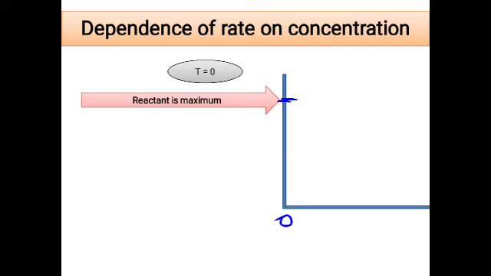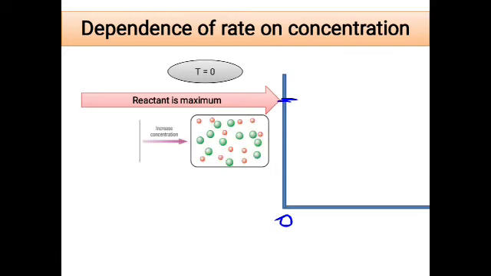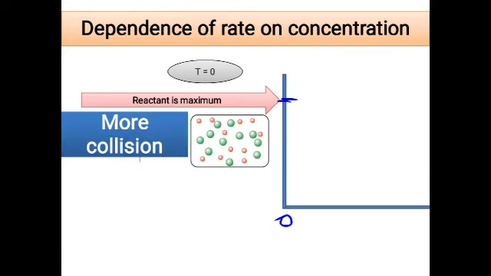Now as you start the reaction, you will see that the initial rate of the reaction is very high. That is because when the concentration of molecules is quite large, there are more chances of having collision. So high concentration has more collision, and more collision means the rate of the reaction is higher. As you observe the graph, at the top the concentration is higher, so due to that high concentration, the rate is higher.